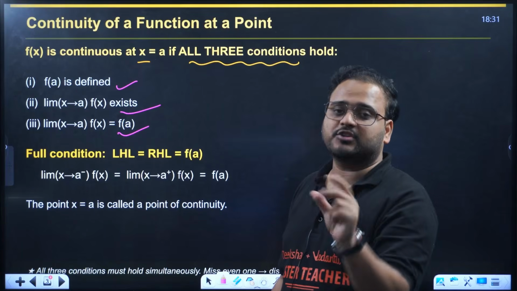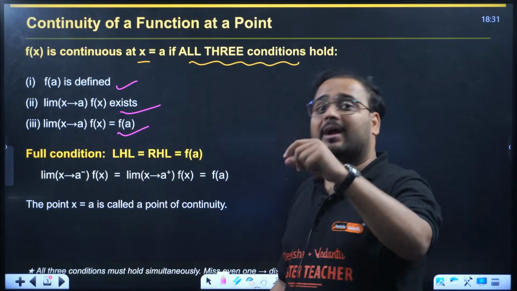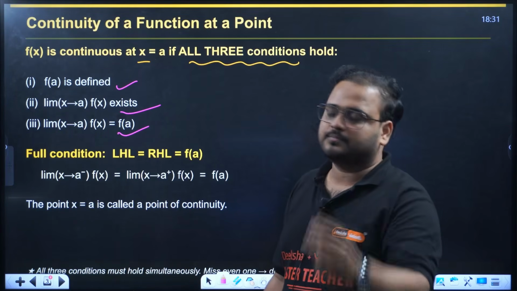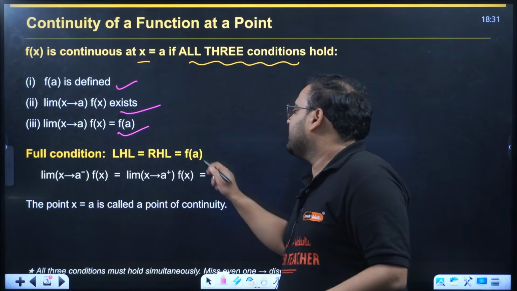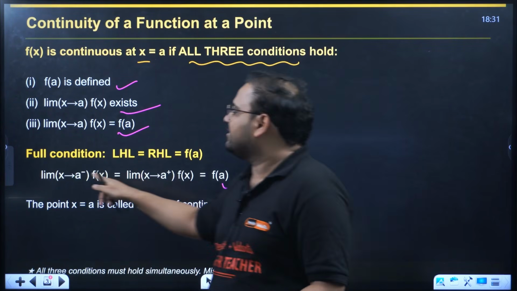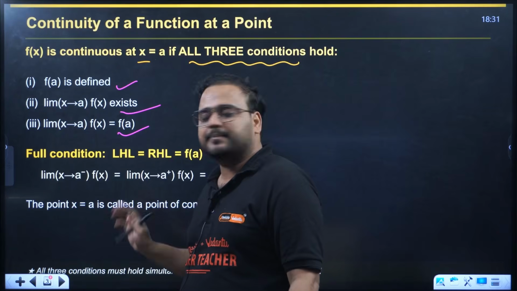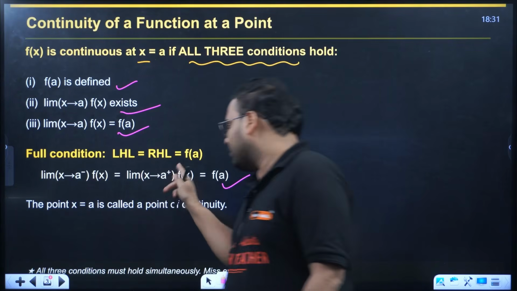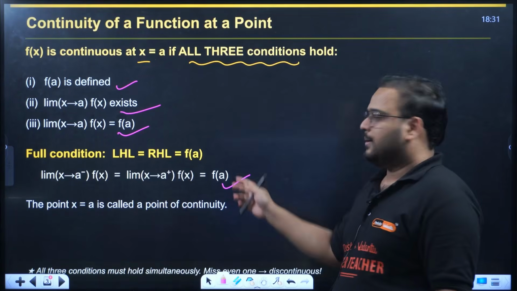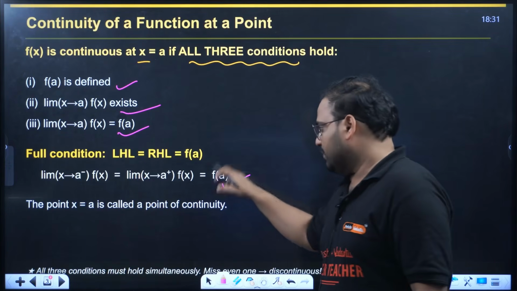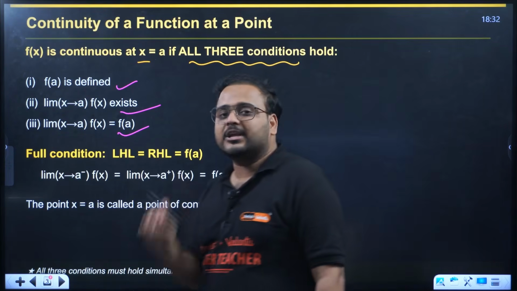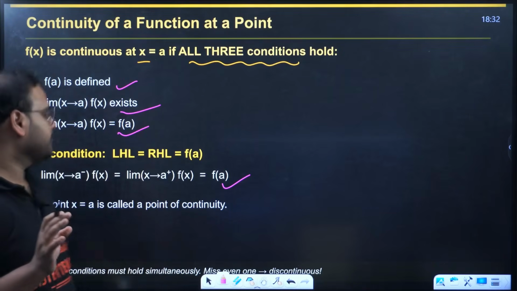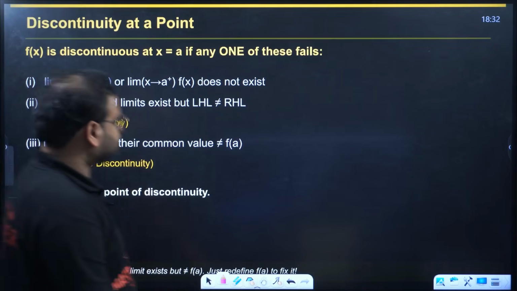The limit of the function at that point and the function value at that point should be equal. In a detailed way, we write that the LHL should be equal to the RHL, which should be equal to f of a. The LHL is written as the limit of f(x) as x tends to a, and the RHL is as x tends to a plus, and these should be equal to the f of a value. This is the definition of continuity at a point.